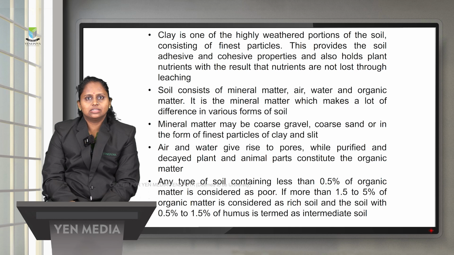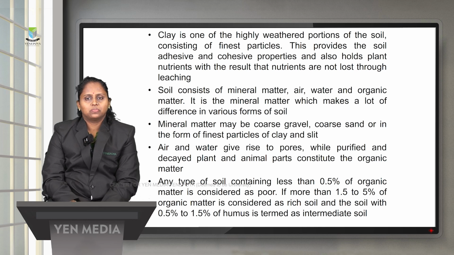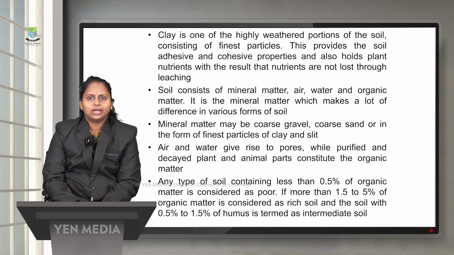The soil contains different mineral matter, air, water and organic matter. It is the mineral matter which makes a lot of difference. You can see that there are different kinds of soils, like the alluvial soil, the clay soil, black soil and red soil. What makes them different from each other is the amount of minerals present in the soil. Mineral matter will be in the form of coarse gravel, coarse sand, or fine particles. Air and water give rise to the pores, while purified and decayed plant and animal parts give the organic matter.